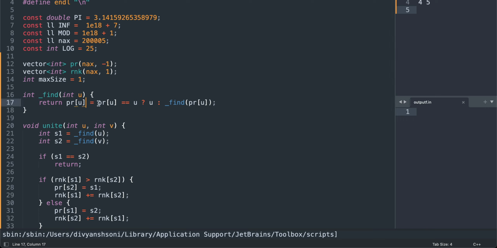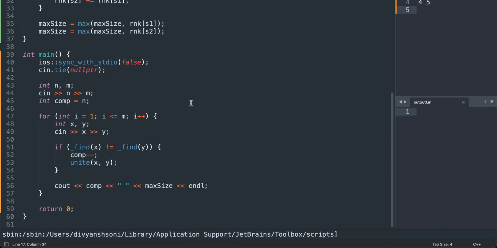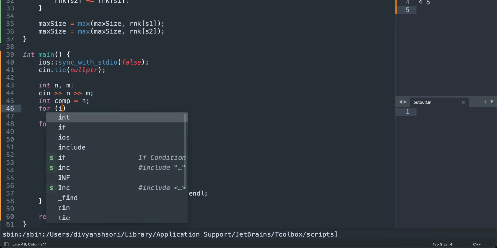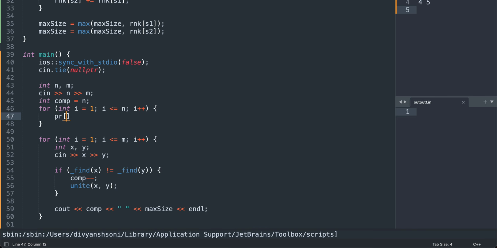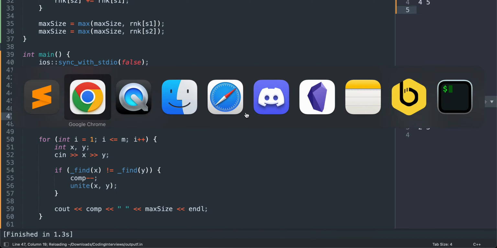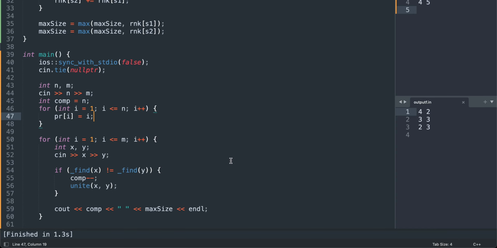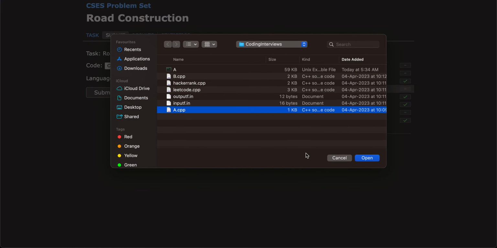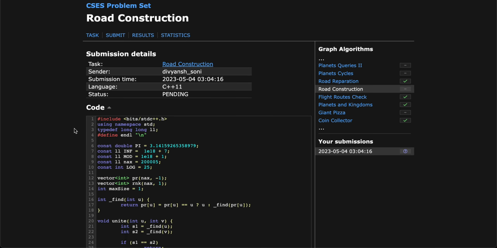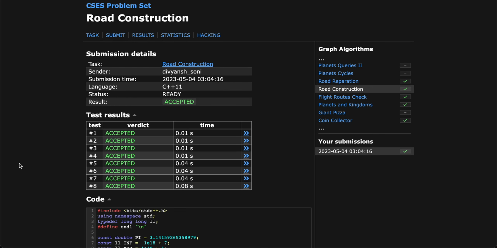If the parent of u is equal to u, then return u. Otherwise, okay, we need to mark the parent of i as i only. Okay, let's see. Got it.